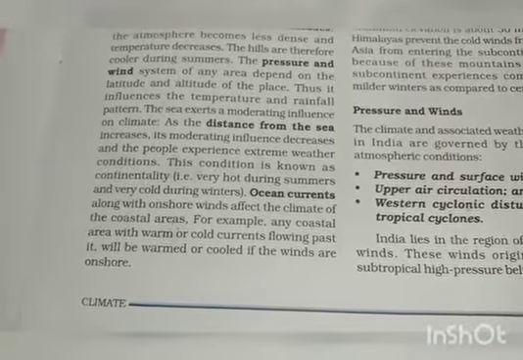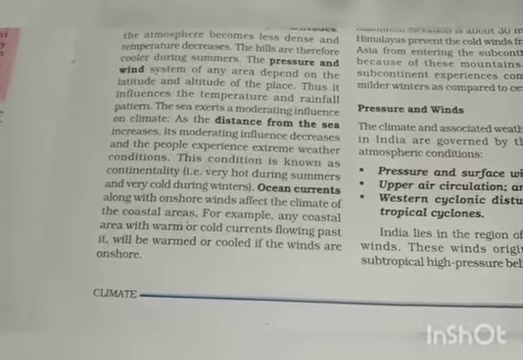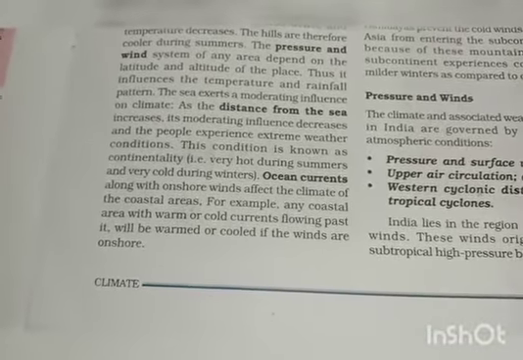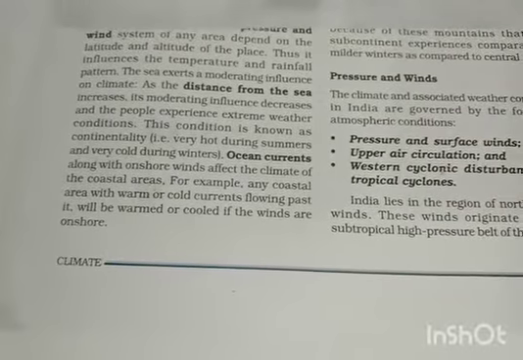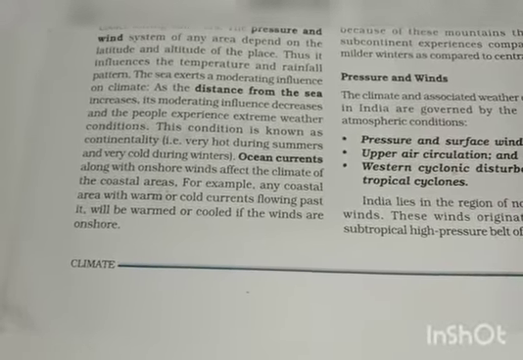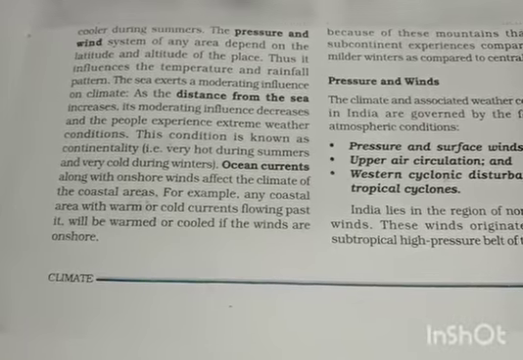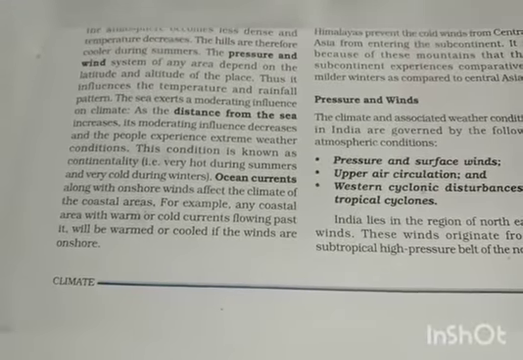Ocean currents along with onshore winds affect the climate of coastal areas. Onshore, that is the winds towards the sea shore, affect the climate of coastal areas. Giving an example, any coastal area with warm or cold currents flowing past it will be warmed or cooled if the winds are onshore.